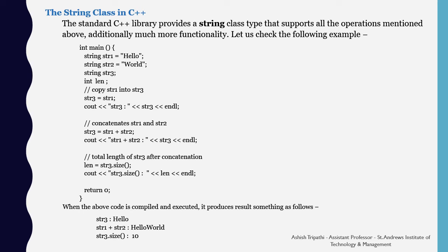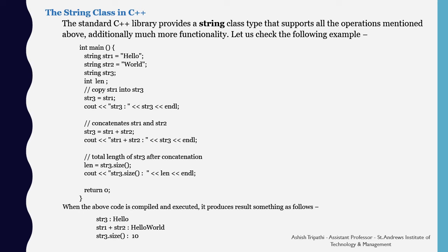Then we copy str1 into str3. Here we are not using a function, but we are using the simple assignment operator. str3 equals str1. Again, concatenation can be done by using the simple plus operator, like str3 equals str1 plus str2. Again, the total length of str3 can be found out by using the size or the length function.